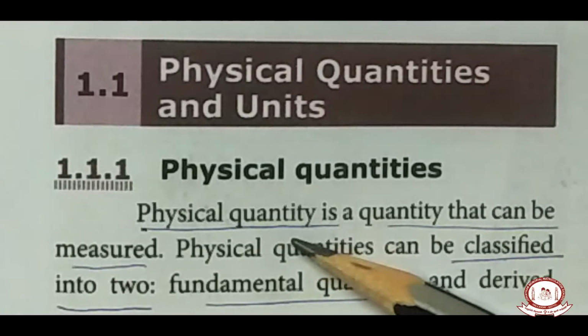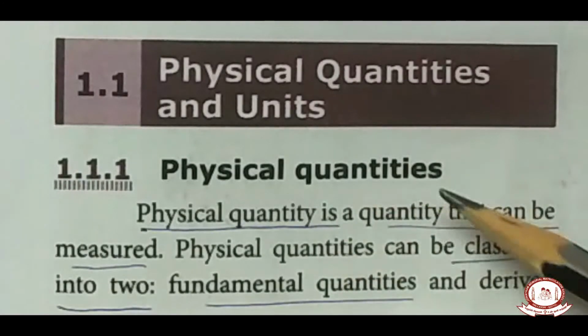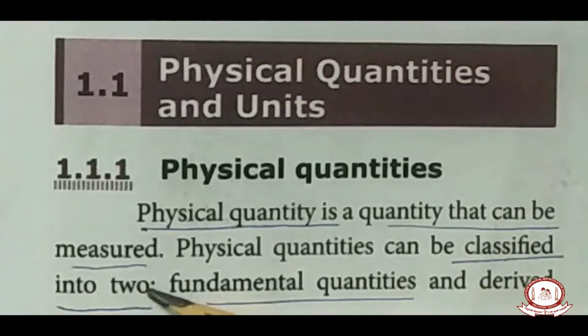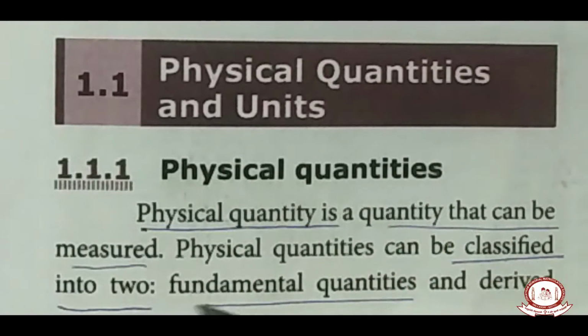Yes, so in this lesson you are going to learn about the fundamental and derived quantities. So a physical quantity is a quantity that can be measured. Do you understand the meaning of physical quantity? That can be measured. So physical quantities are classified as fundamental quantities and derived quantities.